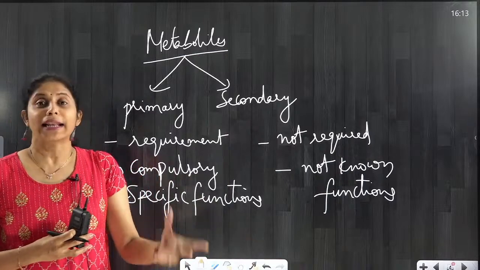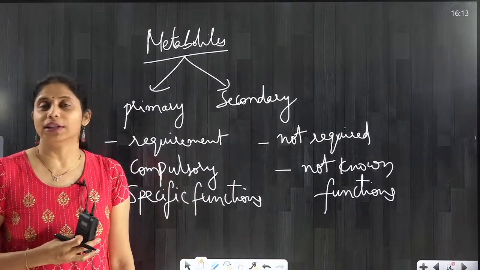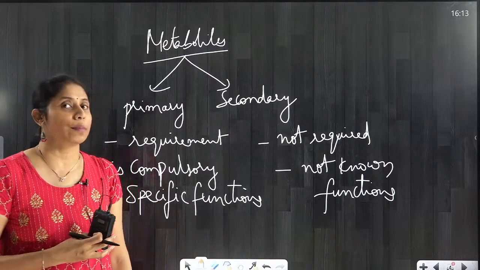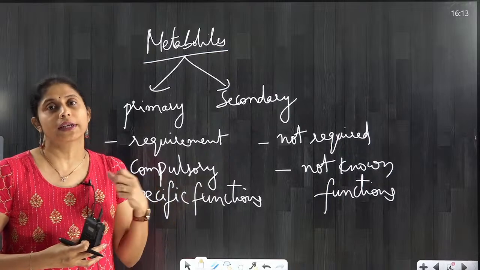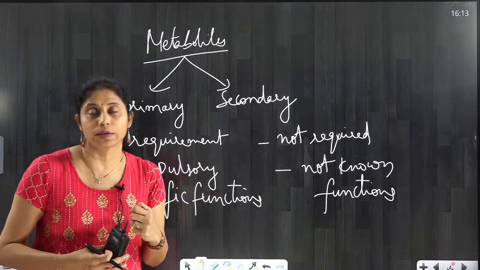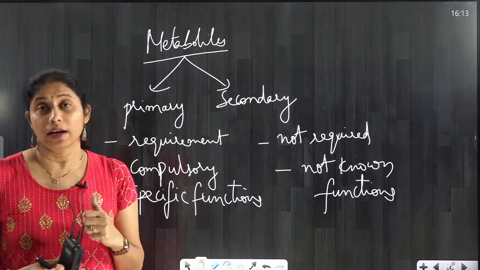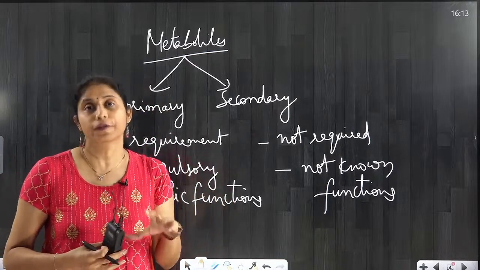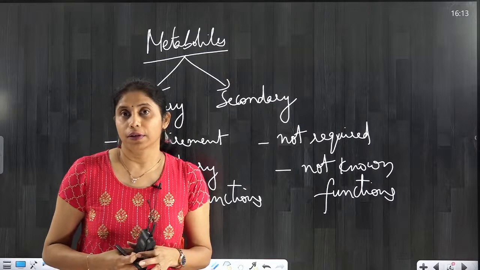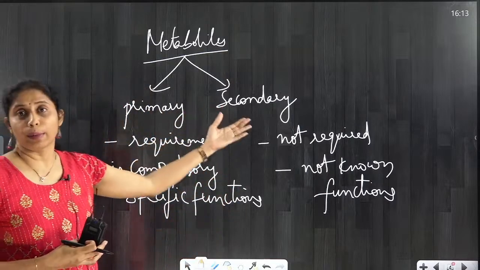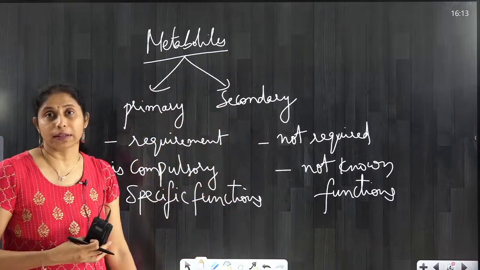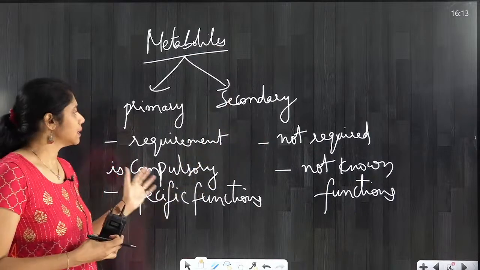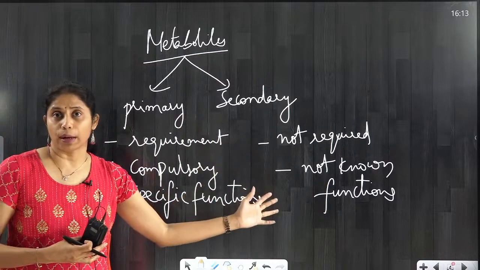But man is the cleverest mammal on this earth. So what we are doing is we are extracting the secondary metabolites from the plants, and we are making use of them for our own use, for the welfare of mankind. We are taking the rubber, oils, everything from the plants, and we are making use of them in our daily life. That is the use of secondary metabolites, but not for that particular living organism from which we are extracting those products. That is about primary metabolites and secondary metabolites.